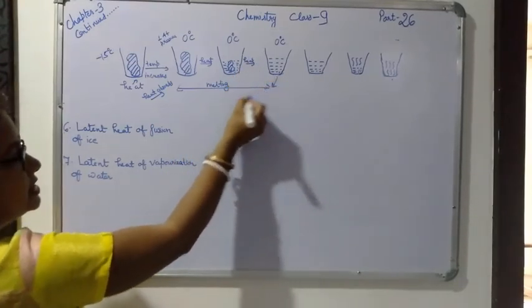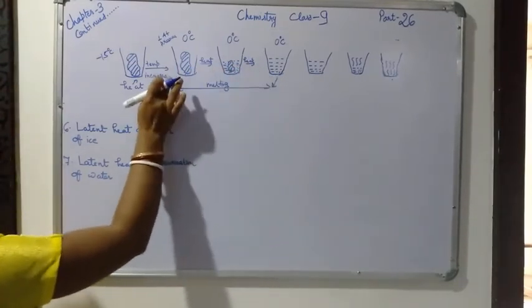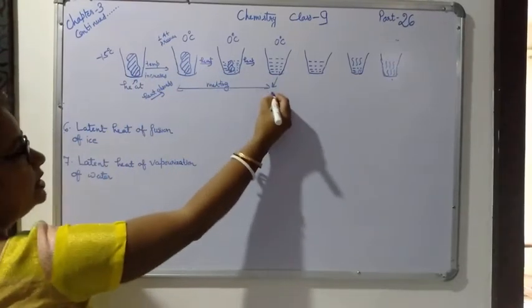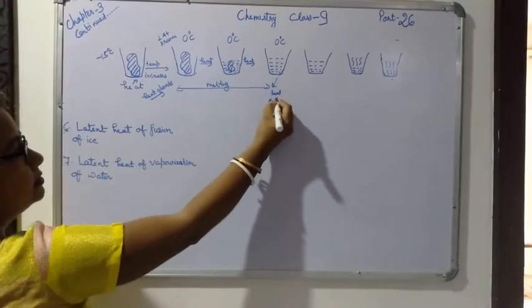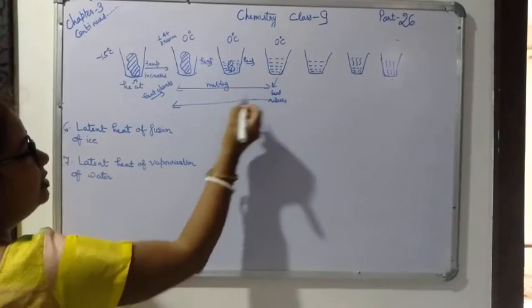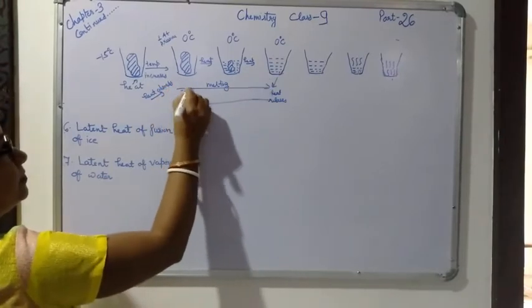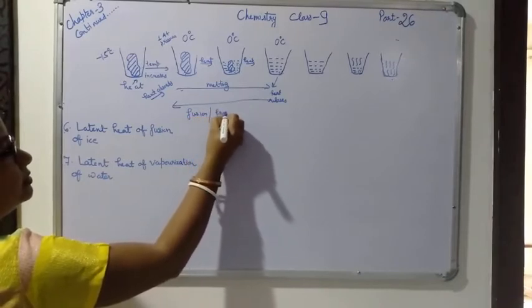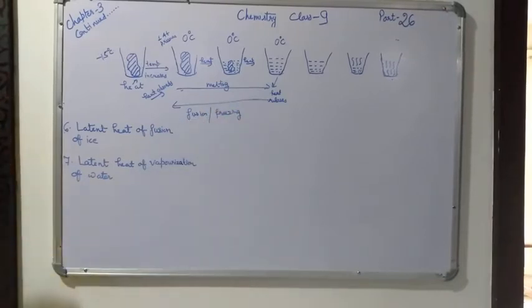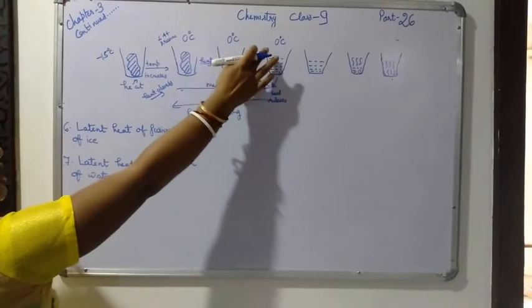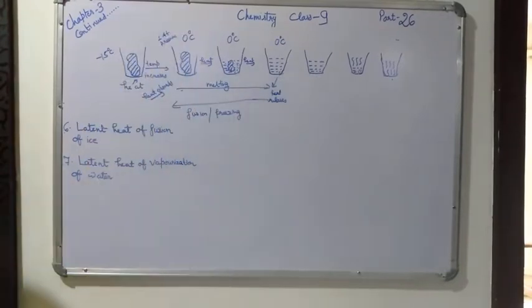Afterwards, just the opposite of it, from here to here, heat is released, and this process is called fusion or freezing. This is called fusion or freezing, and this temperature is called the melting point.